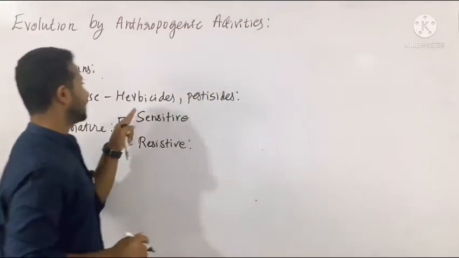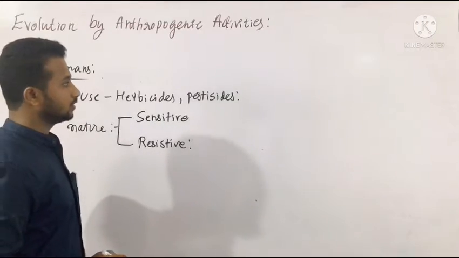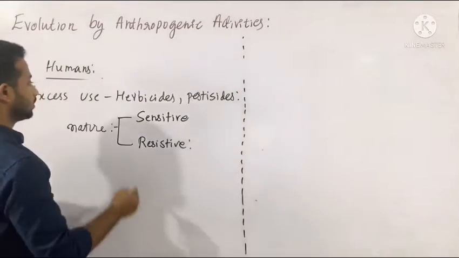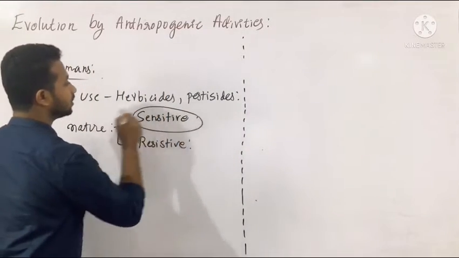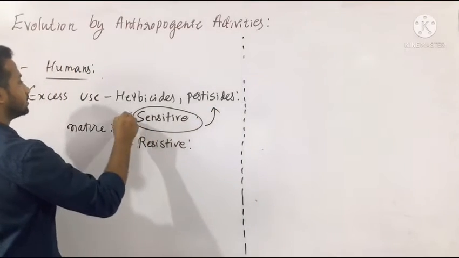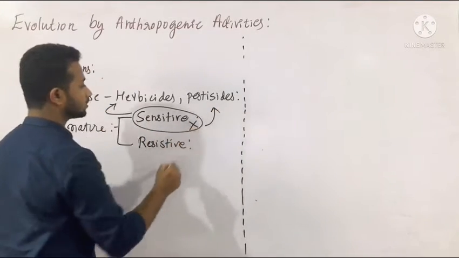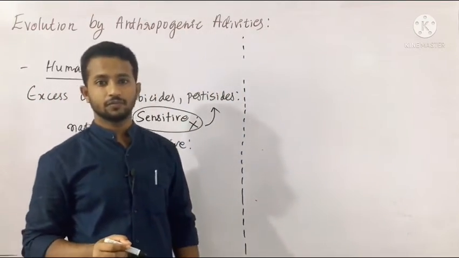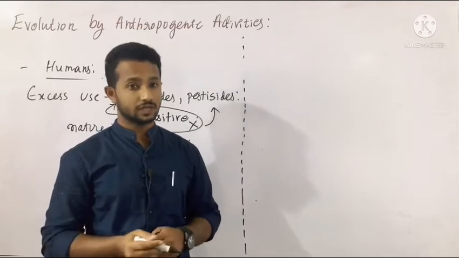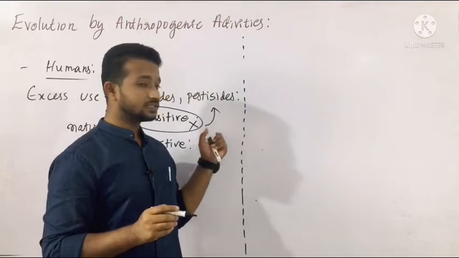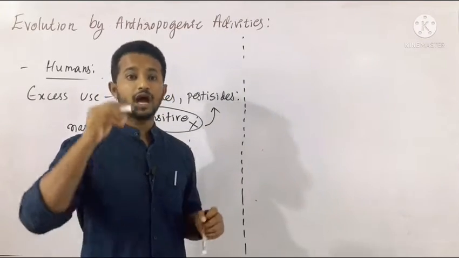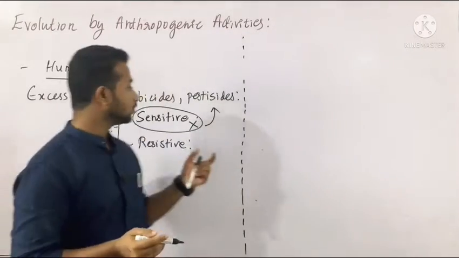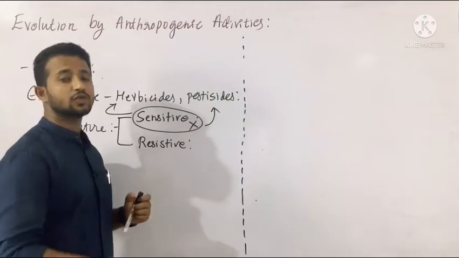And with the excess use of herbicides and pesticides, what takes place in the colony of these living organisms, say microorganisms? The ones which are sensitive to different kinds of chemicals or herbicides are destroyed. Their population is destroyed, but the resistant ones survive. The sensitive ones are deleted and the resistant ones are selected by nature. Their population increases, and within a very short duration of time the resistant population increases to the maximum.